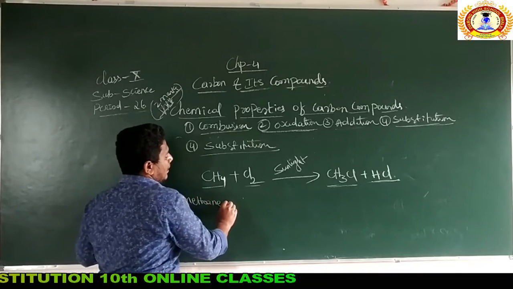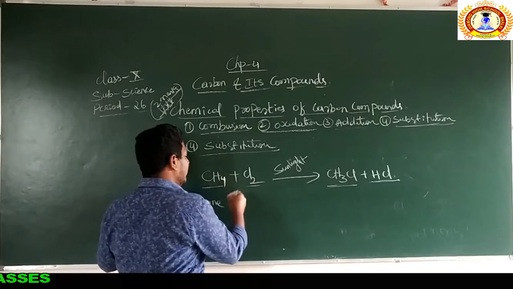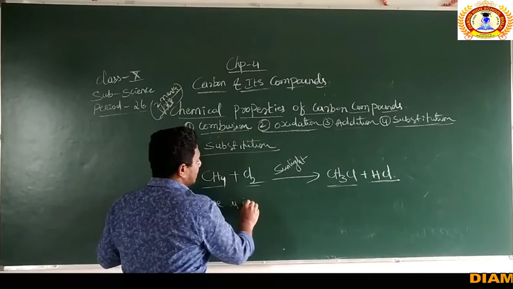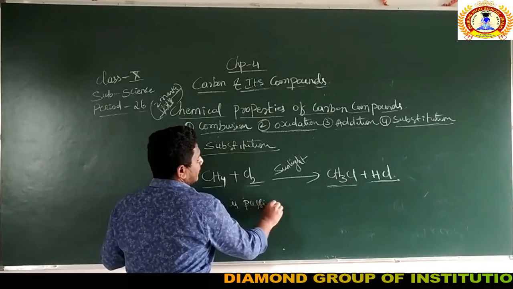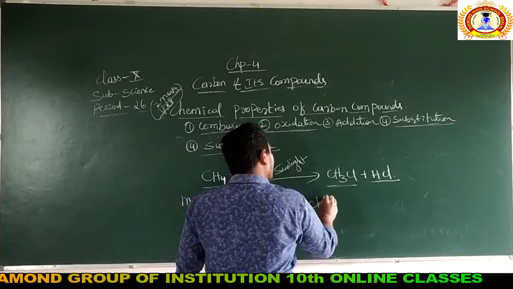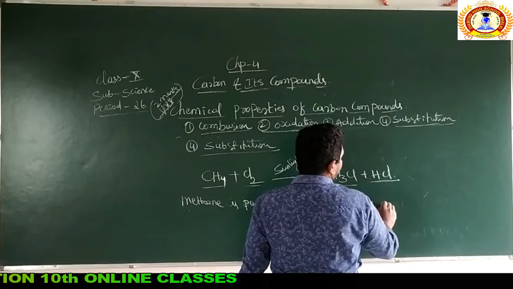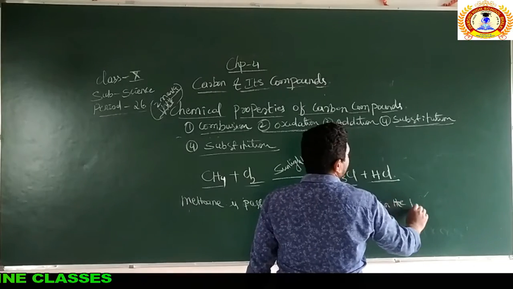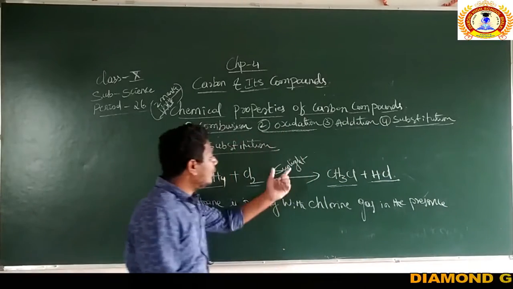Methane, or we can take any simple hydrocarbon, I have taken methane, is passed with which gas? Chlorine gas, in the presence of which?